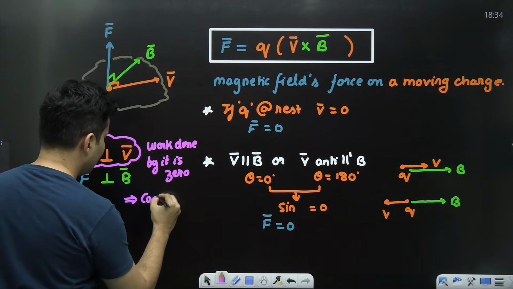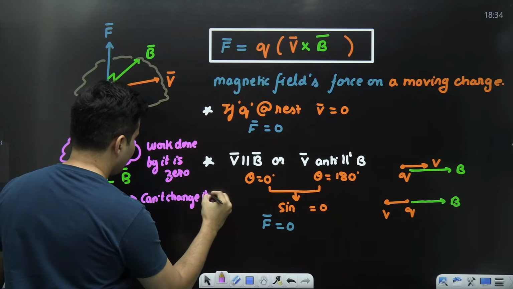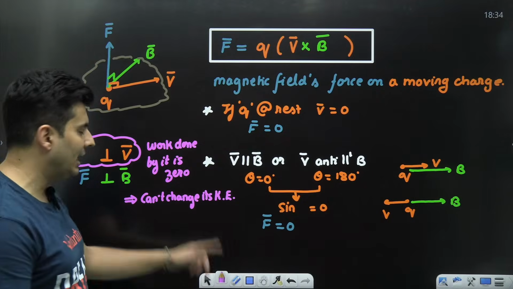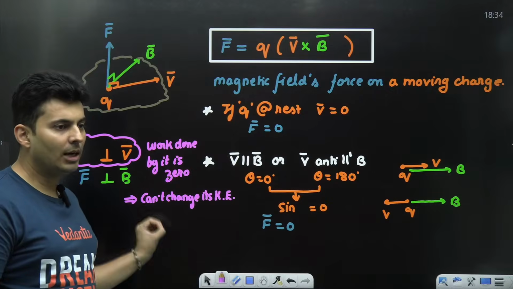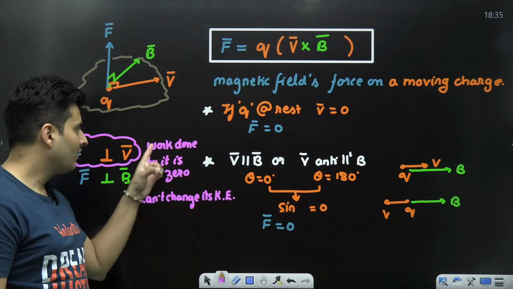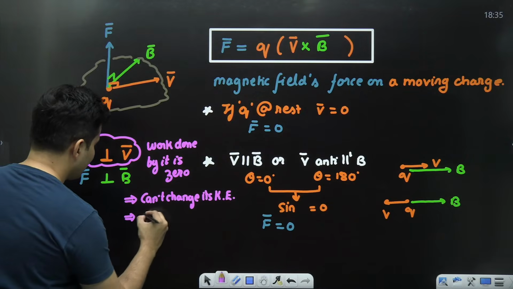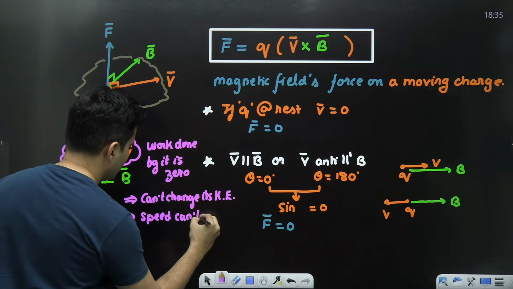It can't change its kinetic energy. Remember the work kinetic energy theorem? Work changes the kinetic energy. W is equal to delta KE. If no work, no change in its kinetic energy, which means the speed can't change.